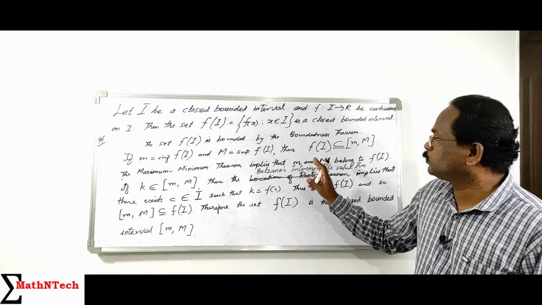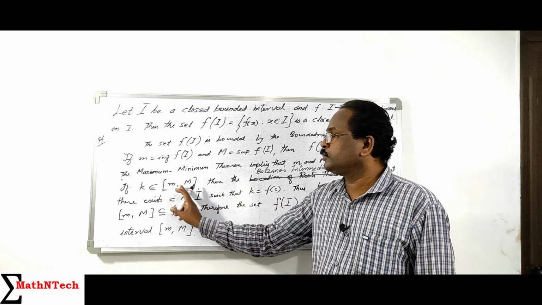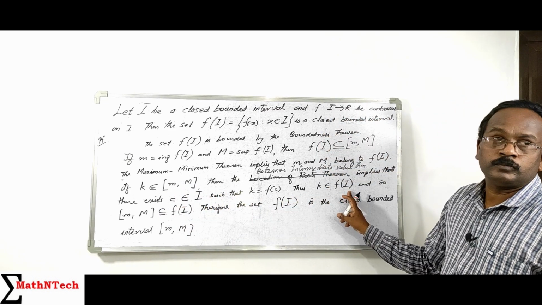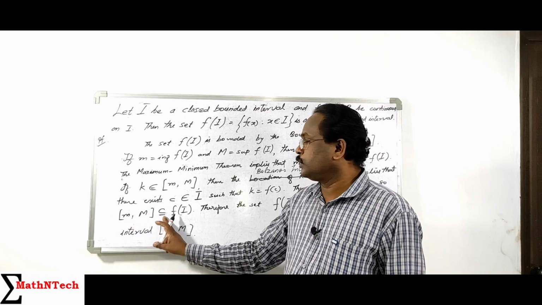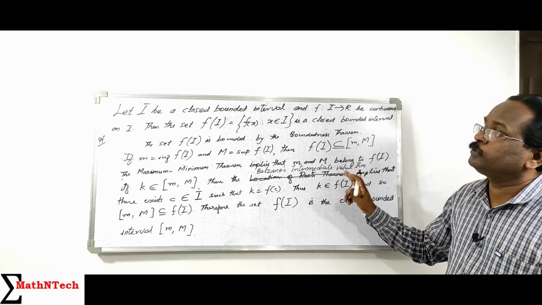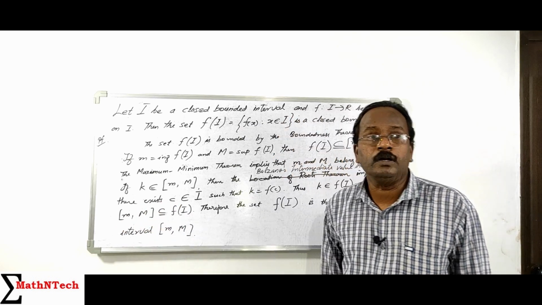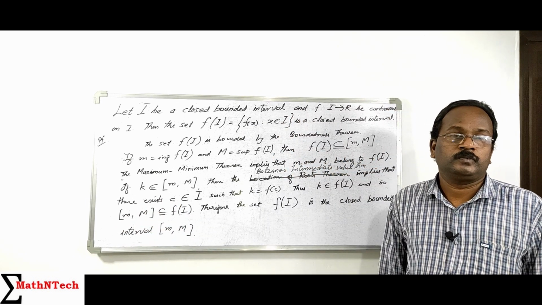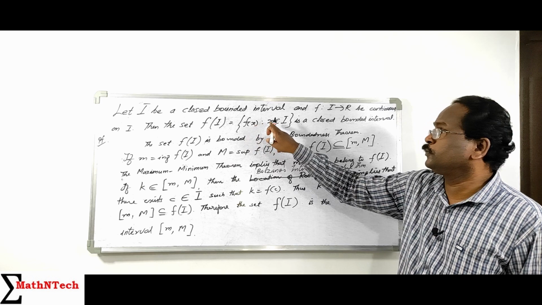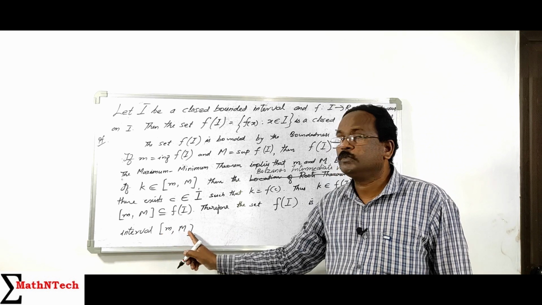So we proved that small m and capital M belong to f of I, and any number between small m and capital M also belongs to f of I. That is, the interval [m, M] is contained in f of I. So since f of I is contained in the interval [m, M] and the interval is contained in f of I, we get f of I equal to the interval [m, M]. Therefore, f of I, which is f of x for x in I, is a closed bounded interval. That interval is [m, M].